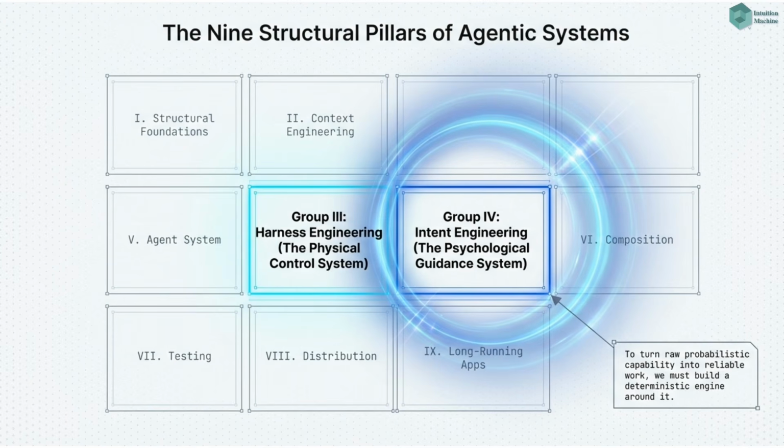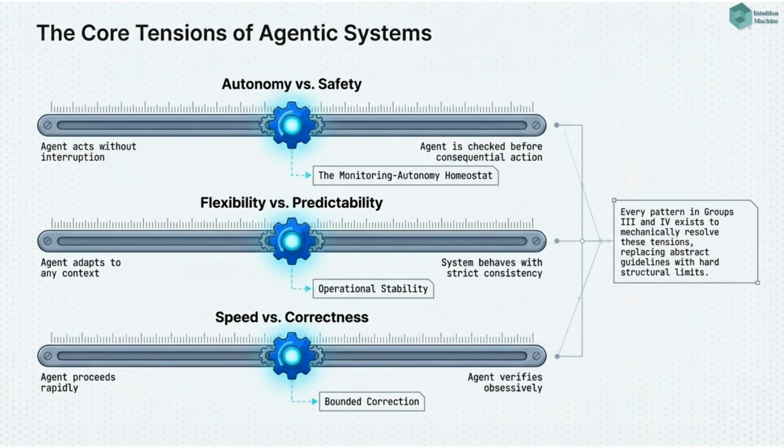That covers 9 structural pillars of agentic systems. We now focus on Group 3, harness engineering, the physical control system, and Group 4, intent engineering, the psychological guidance system. Other core tensions of agentic systems include autonomy versus safety, flexibility versus predictability, and speed versus correctness. Patterns in Groups 3 and 4 resolve these tensions by replacing abstract guidelines with hard structural limits.